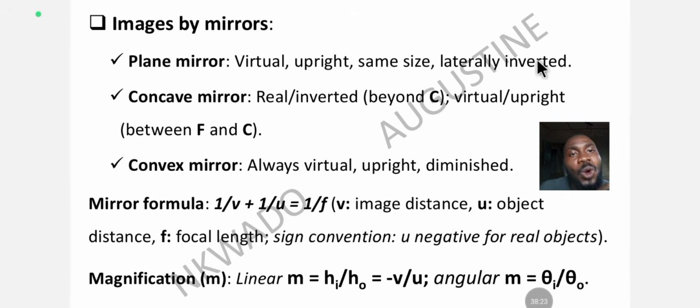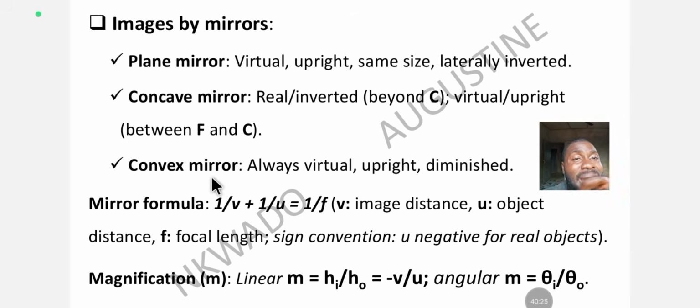Then for a convex mirror, the image is always virtual, upright and diminished. So always have it in mind that plane mirror and convex mirror always give virtual and upright images. But the difference is that the convex mirror gives a smaller field of view. It gives us a diminished image, but the plane mirror gives us the same size as the object.